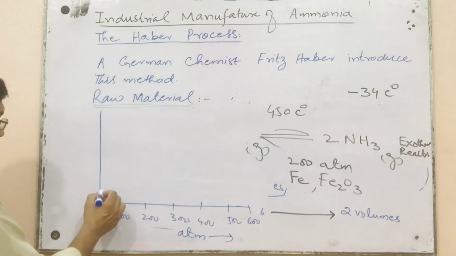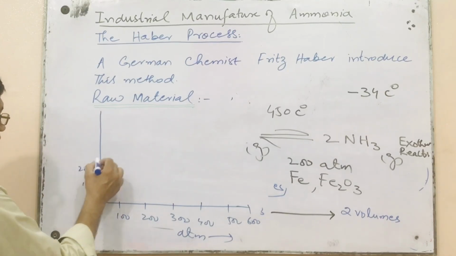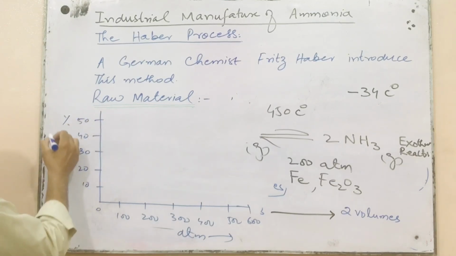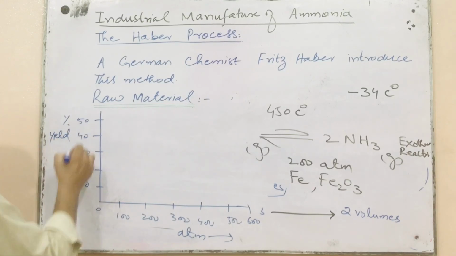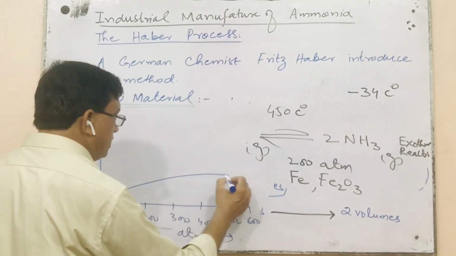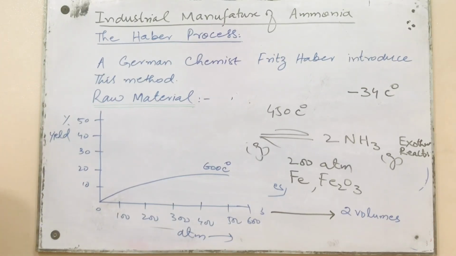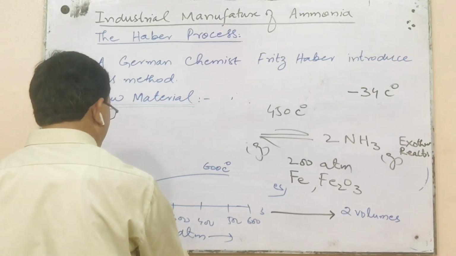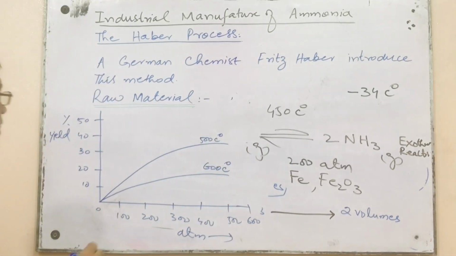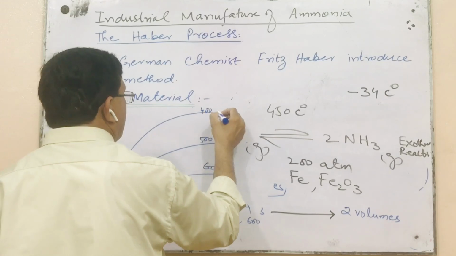And then this is percentage yield, 10, 20, 30, 40, 50. The graph comes just like this. At 600 degrees centigrade, this curve will be obtained. At 500, this curve will be obtained. And at 400, this curve will be obtained.